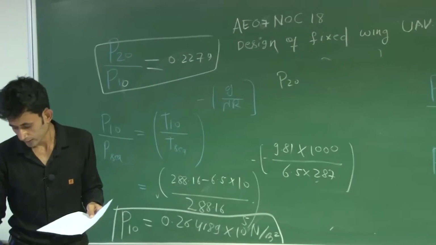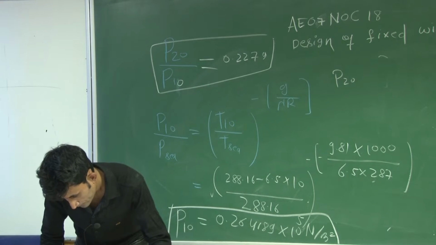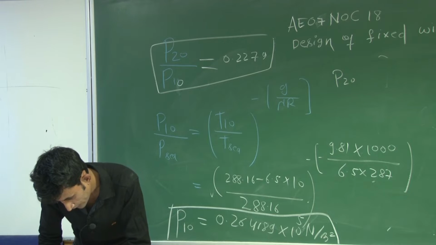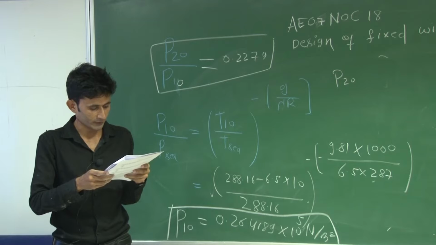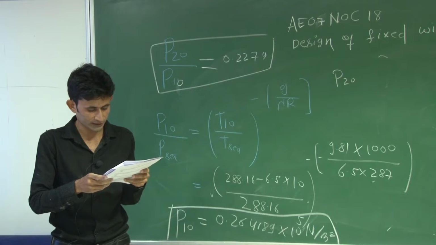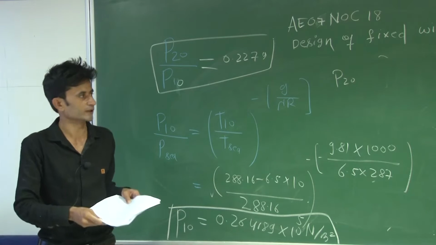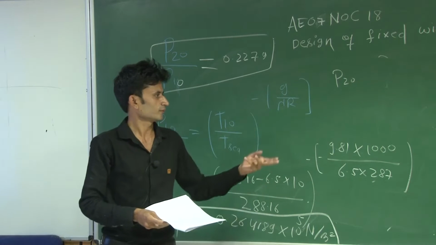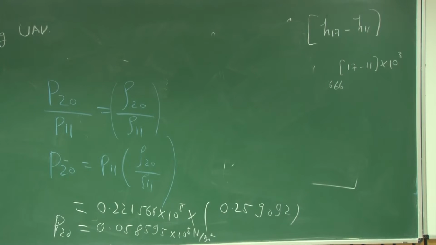And the next question, the 9th question: a high altitude long endurance unmanned air vehicle is flying at an altitude of 15 km of geopotential altitude. The pressure at that altitude will be nearest to. So you have to find the pressure at 15 km. You can find the pressure at 11 km, then from 11 km go to 15 km.